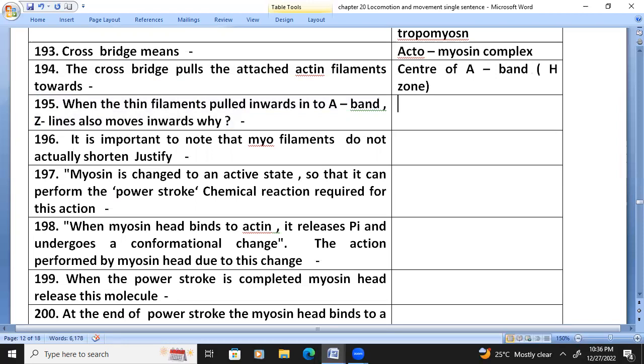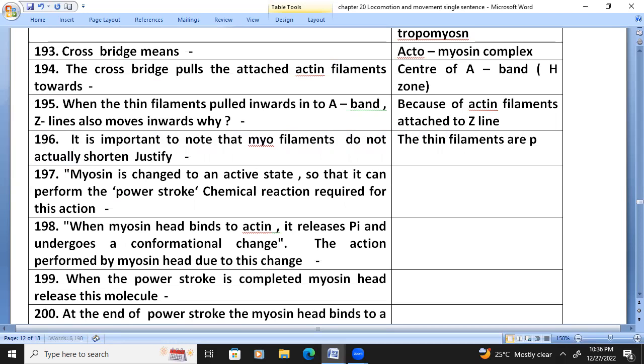When the thin filaments are pulled inwards into the A band, the Z line also moves inwards. Why? Because of the actin filaments attached to the Z line. So it is important to note that myofilaments do not actually shorten.